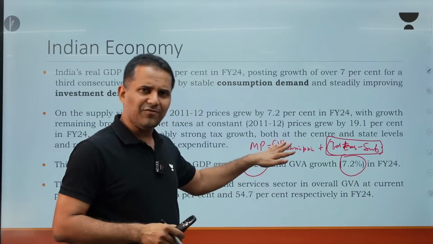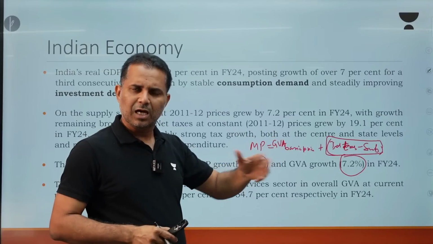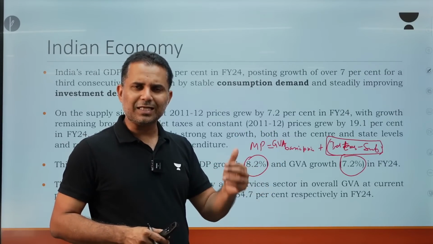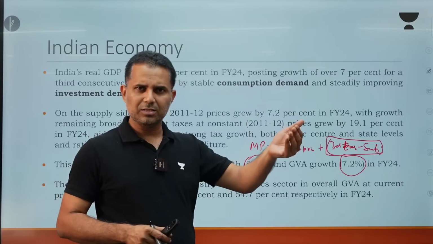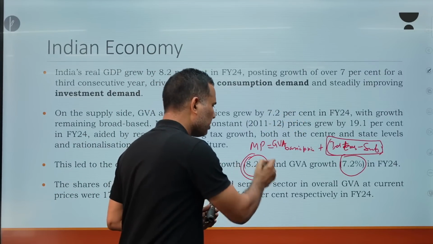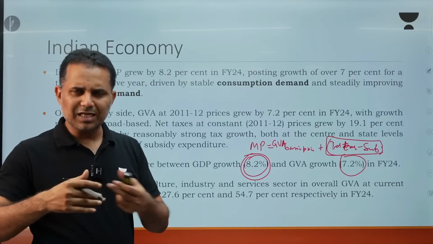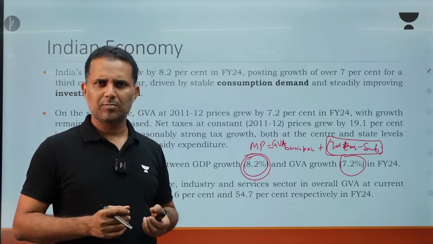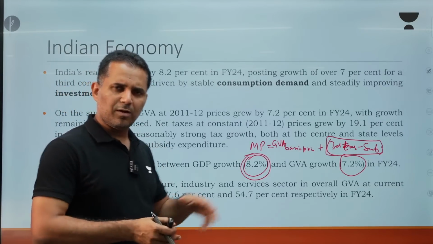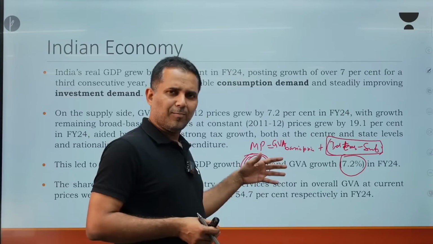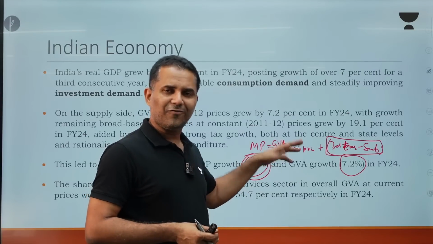So even if our GVA growth through the value added method was only 7.2%, this indirect taxes minus subsidy has grown a lot, 19%. So that's why our overall growth is coming to be 8.2%. So there was a major divergence between GVA and GDP growth. But it's fine, you cannot say that this is bad, but you must understand that the 4 factors